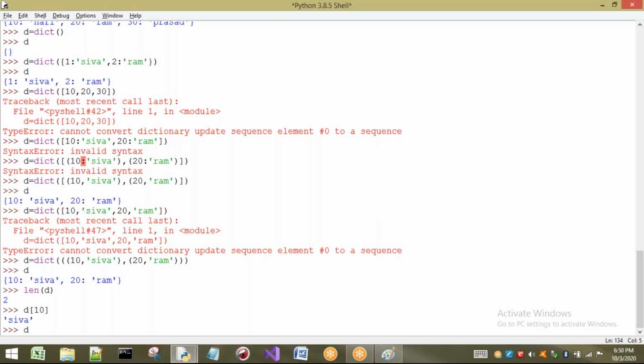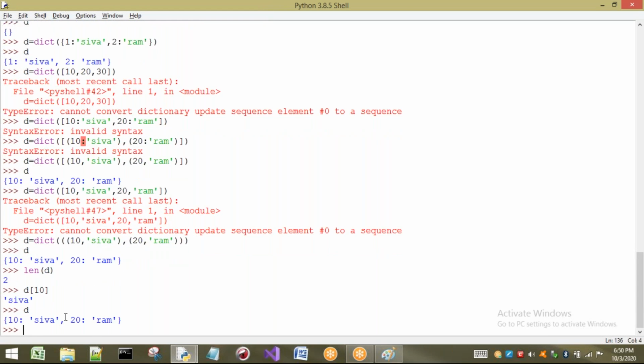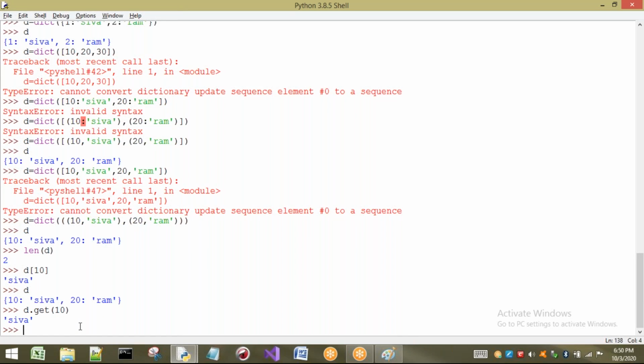Already here I am having a dictionary D. Two pairs are there here, 10 Shiva and 20 Ram. I want to retrieve the values. So I will write D.get(10). What happens here? The value is going to be printed. In this way also we can retrieve, in this way also we can access the values.